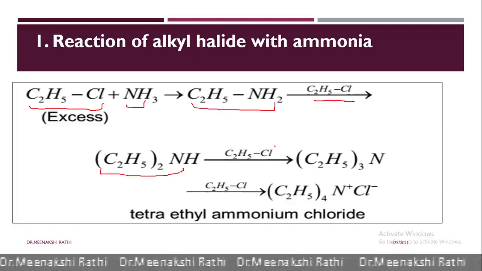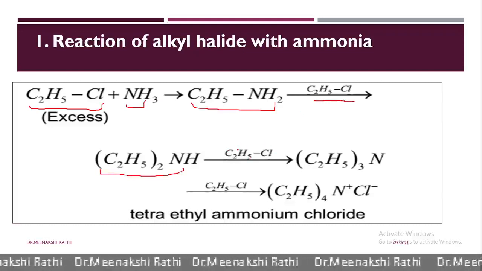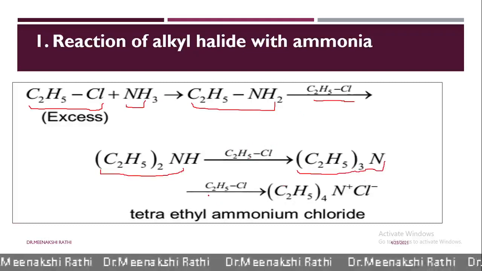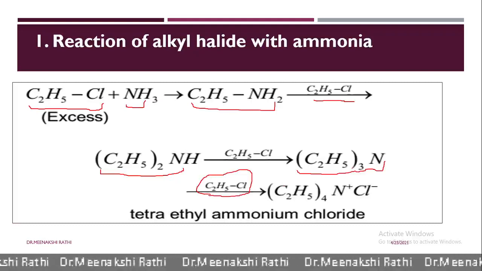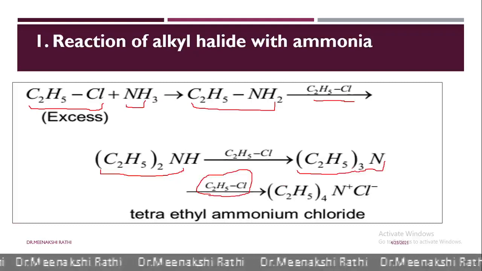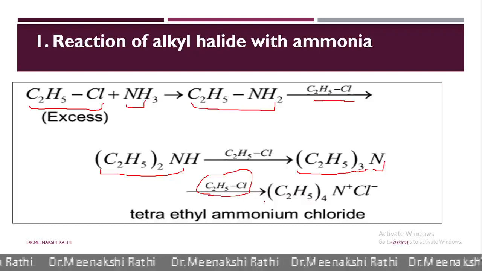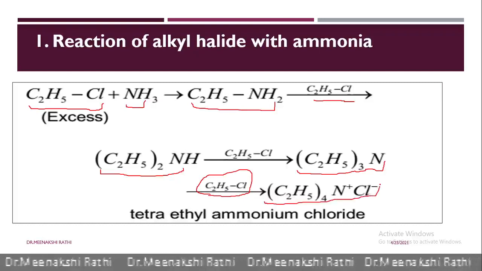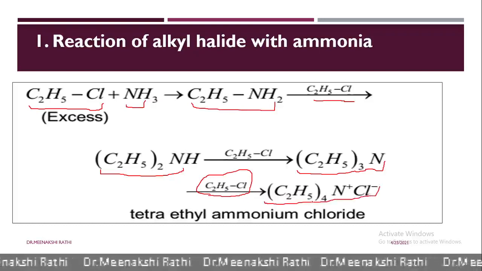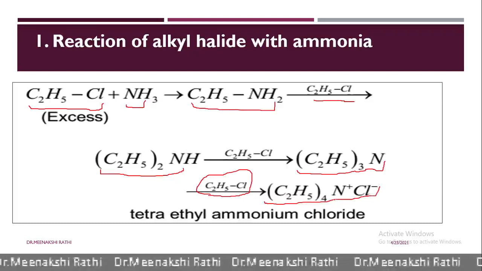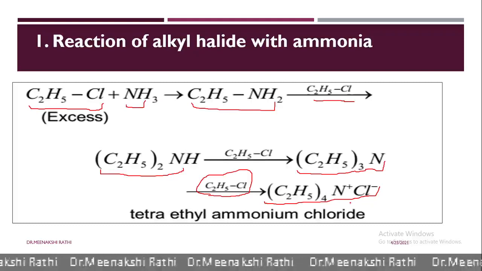Secondary amine again reacts with ethyl chloride and gives tertiary amine, and finally tertiary amine again reacts with one more ethyl chloride because it is in excess. Finally it gives a salt. In this salt, 4 alkyl groups are attached to the nitrogen and it is known as tetraethyl ammonium chloride.